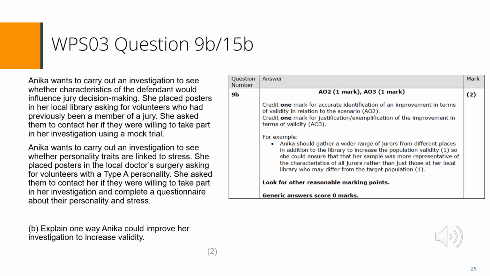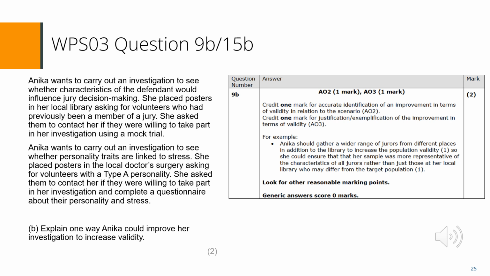We are now looking at WPS03, question 9b or 15b. The question was the same for both options. The mark scheme is the same, it is just the details in the scenario that are different.